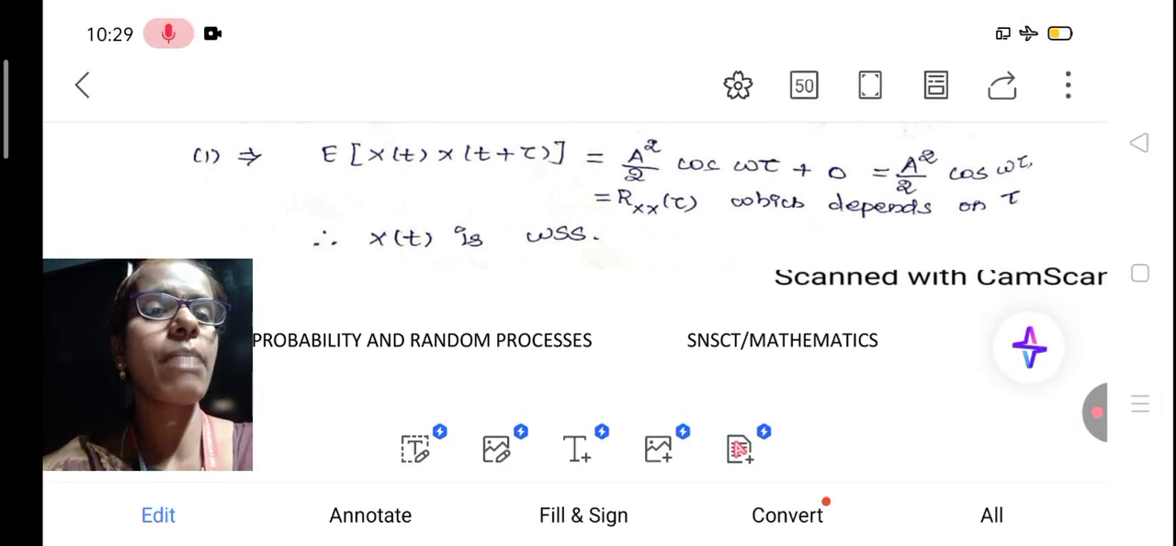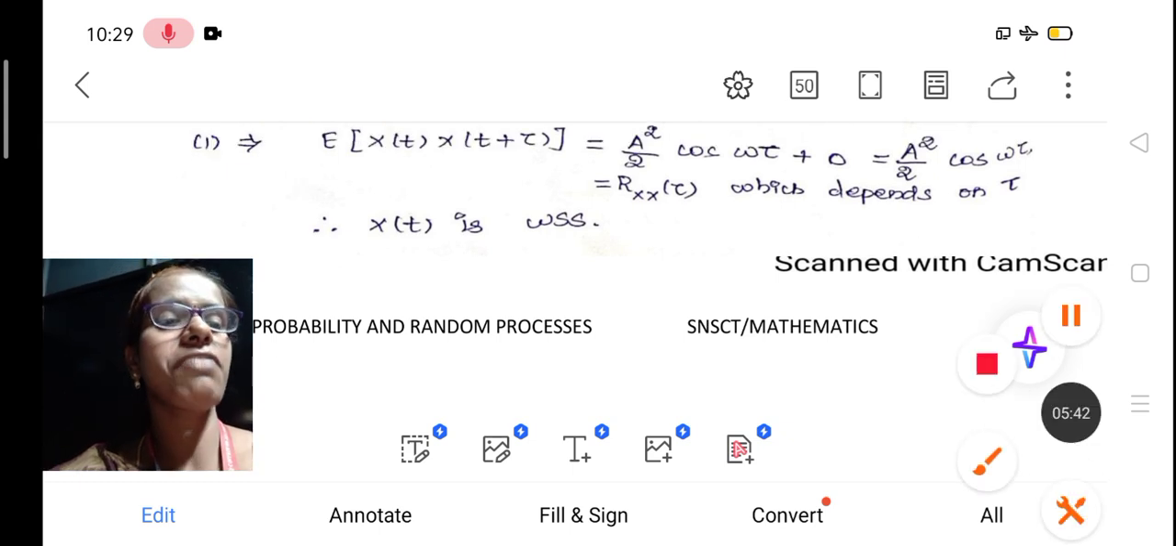The answer is a square by 2 cos omega tau. So this is a function of tau. So from this we can say x of t is a WSS process.